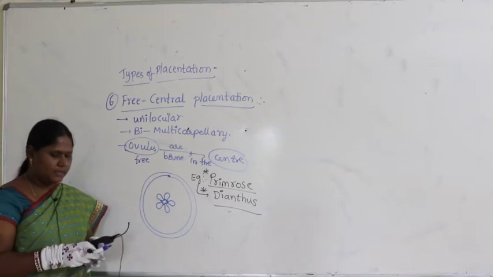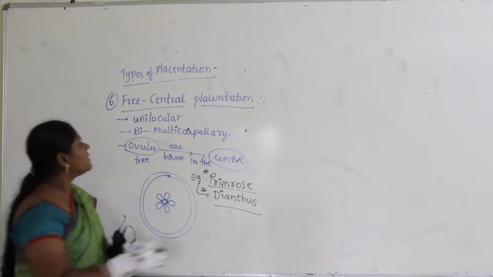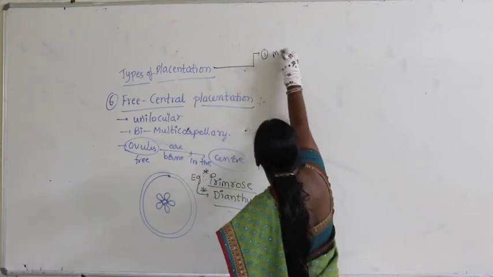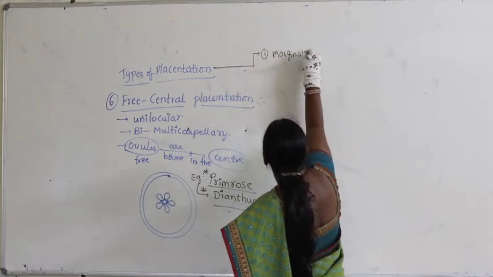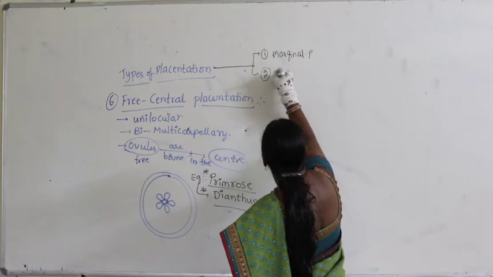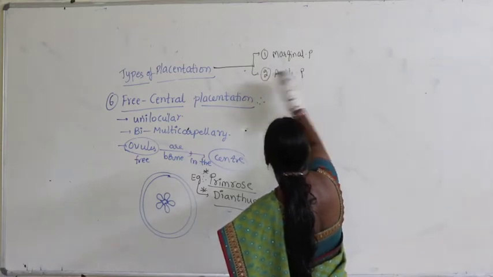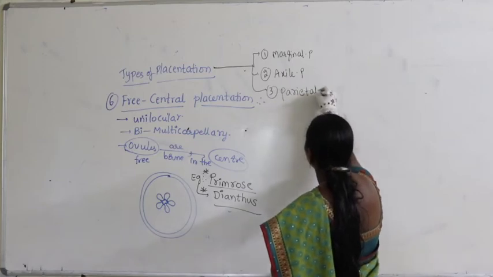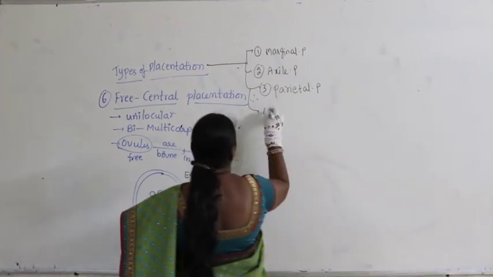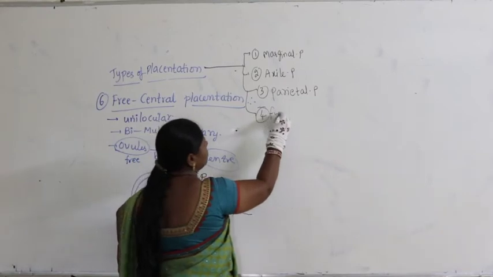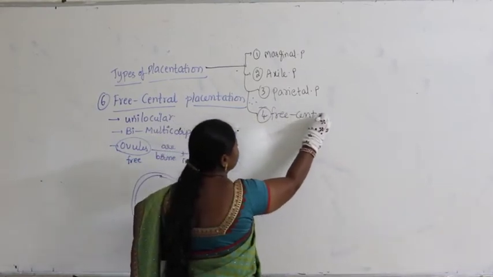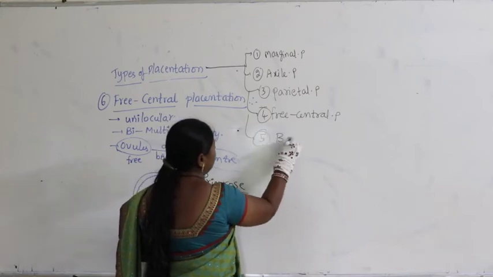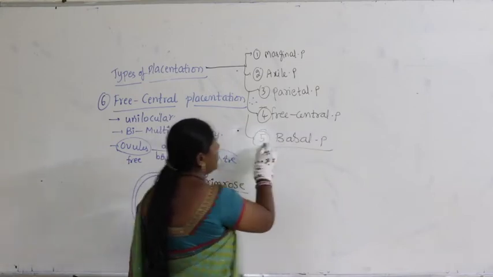Now if you take placentation, what are the types altogether? At a time I am writing. The first one is marginal placentation, and the second one is axial placentation. The third one is parietal placentation. The fourth one is free central, and the next one is basal placentation.